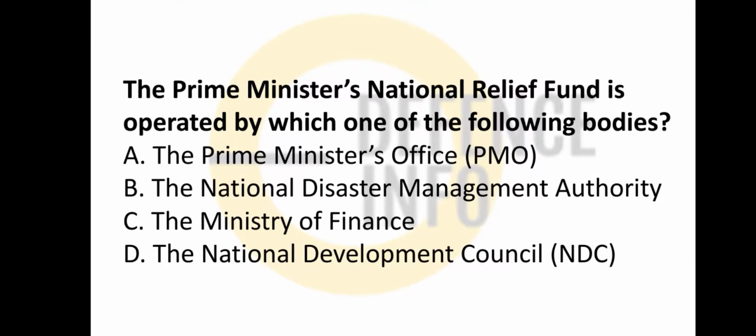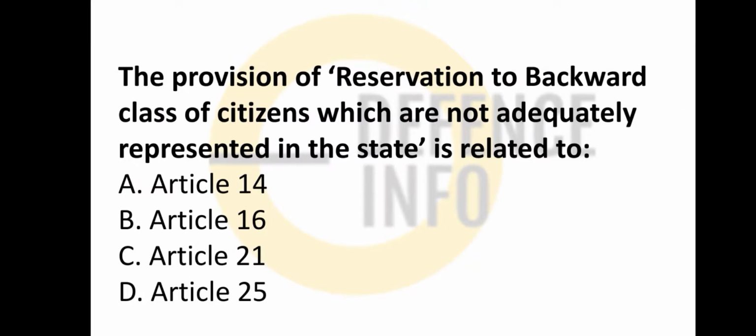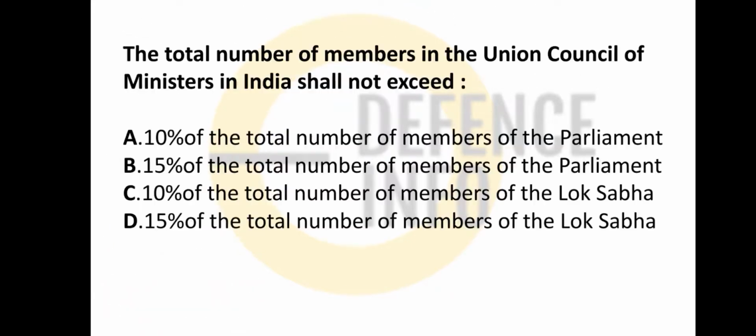Now, the Prime Minister National Relief Fund is operated by which one of the following bodies? It is operated by the Prime Minister's Office. So PMO is the correct answer. Option A is correct. The provision of reservation to backward classes of citizens which are not adequately represented in the state. So what is it? Reservation to backward classes of citizens not adequately represented in the state is Article 16. So Article 16 is the correct answer.